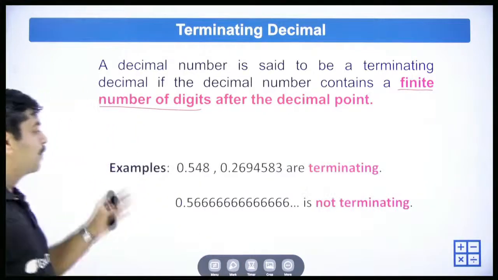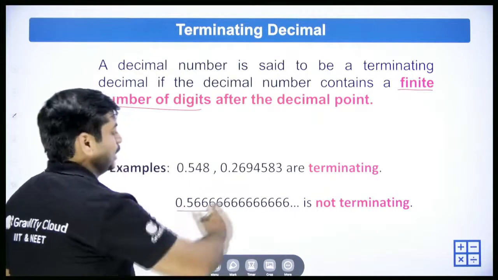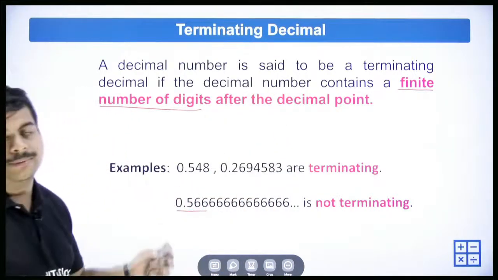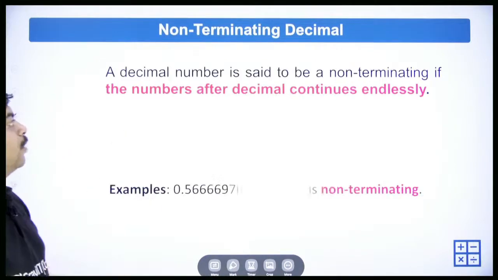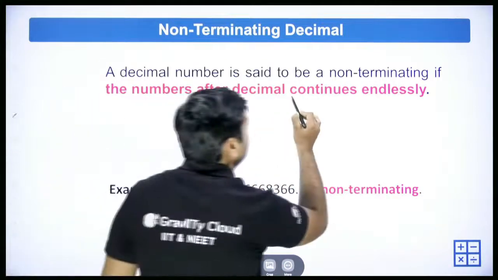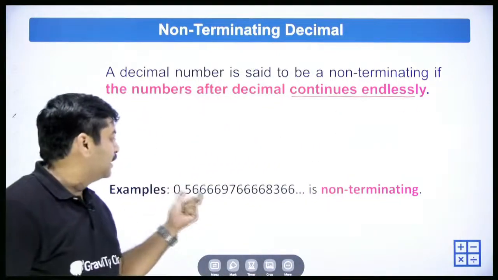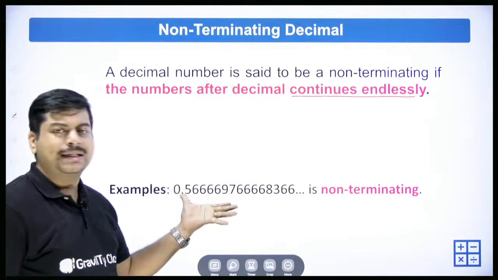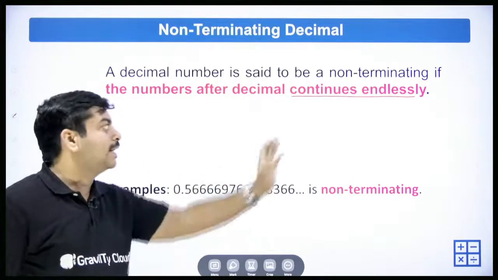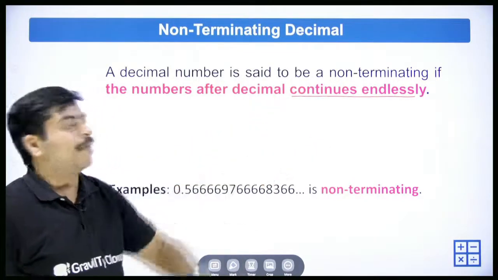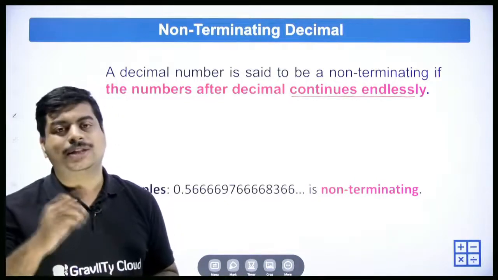In the same way, we have an example for non-terminating, 0.5666 and so on, which is not terminating. The non-terminating continues endlessly. Some pattern is there or no pattern, but it just continues its endless journey. We say them as non-terminating. Non-terminating means there is no stop for that.